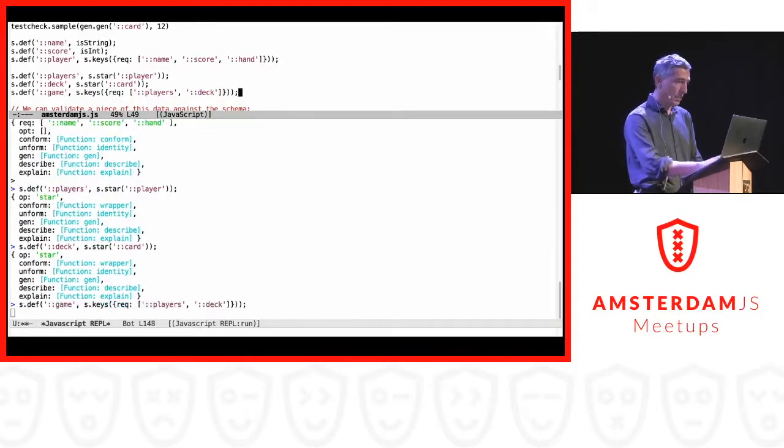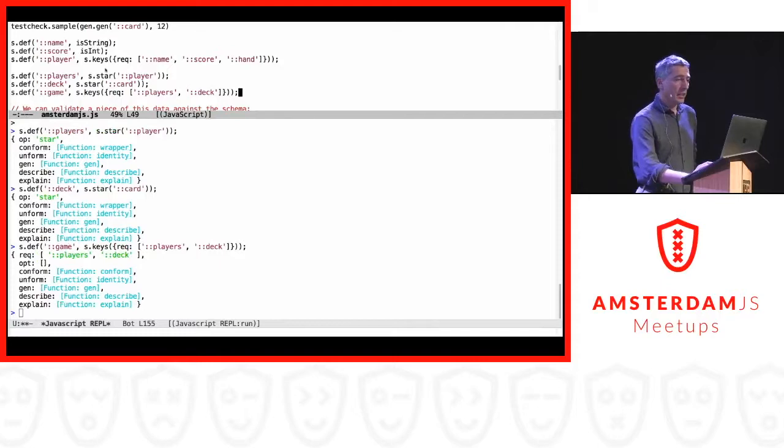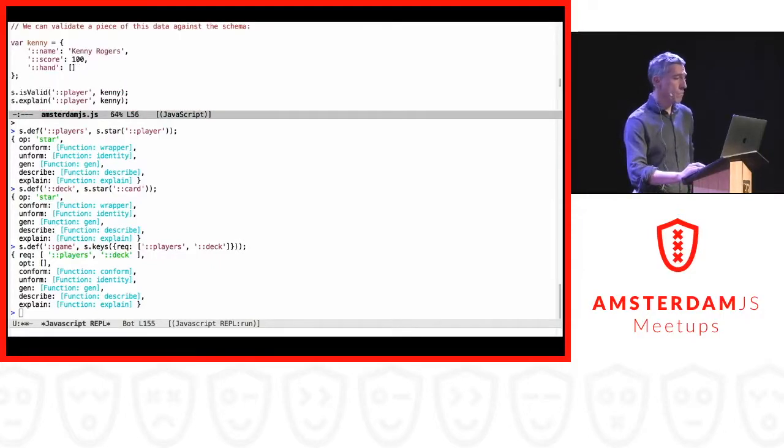And what you can see here is a game consists of both players and a deck. So I have fully specified what a game should look like, how the player should look, how a deck should look, etc., etc. Now this is a specification, and we can start seeing if this is a valid specification, or if the data is valid.